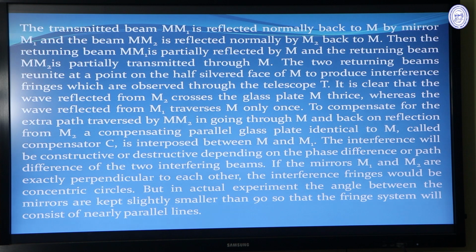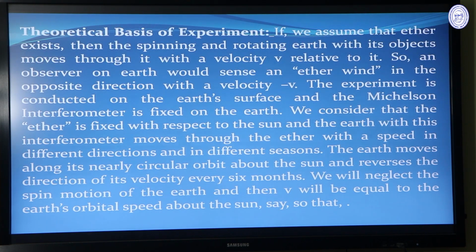The interference will be constructive or destructive depending on the phase difference or path difference of the two interfering beams. If the mirrors M1 and M2 are exactly perpendicular to each other, the interference fringes would be concentric circles, but in the actual experiment, the angle between the mirrors is kept slightly smaller than 90 degrees, so that the fringe system will consist of nearly parallel lines.